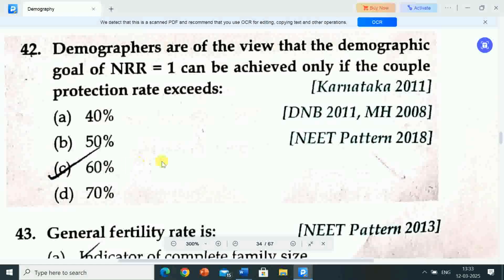Correct answer is option C 60%. Demographers are of the view that the demographic goal of NRR equal to 1 can be achieved only if the couple protection rate exceeds 60%.